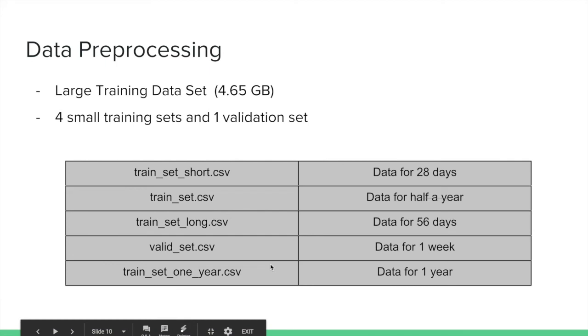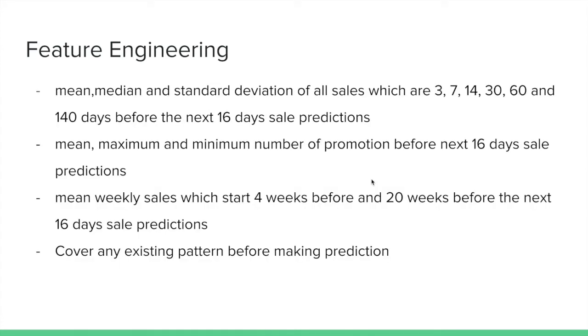For our project, we have to predict the sales for the next 16 days, so it is better to have a validation set which also has 16 days. So for the later stage, we use the data from train set and train set 1 year, and we use the data from train set and train set 1 year for the validation set also.